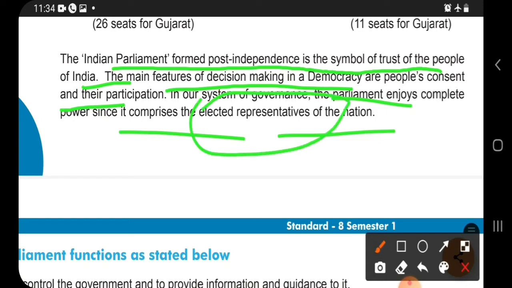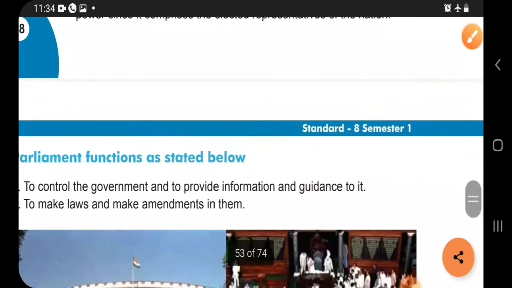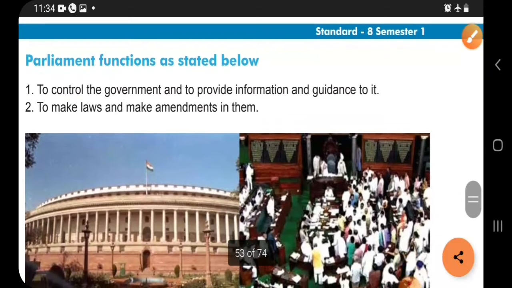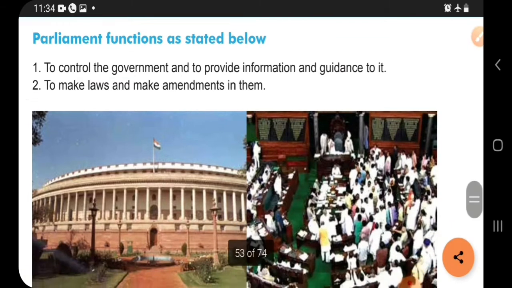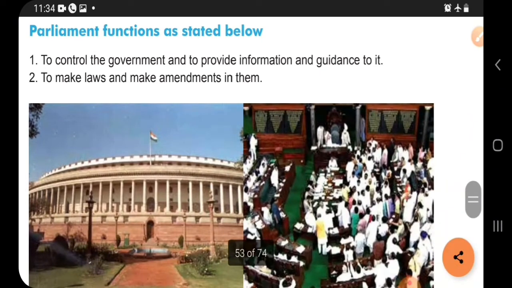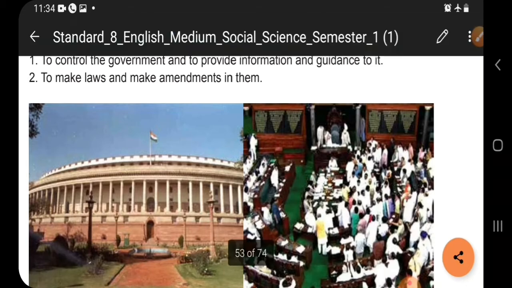They are elected by the people. Every 5 years we have elections, and from that the members, or we can say the ministers, are selected by the people.